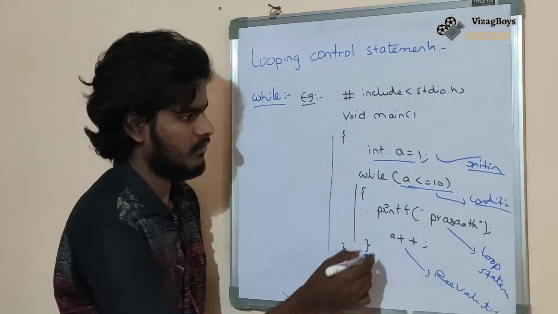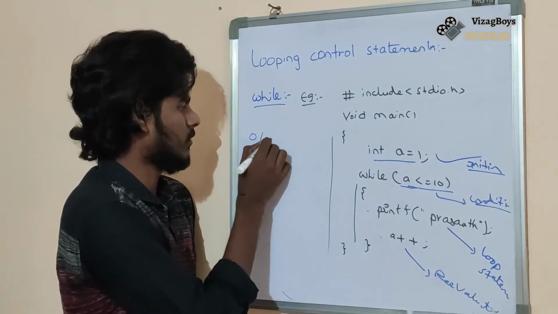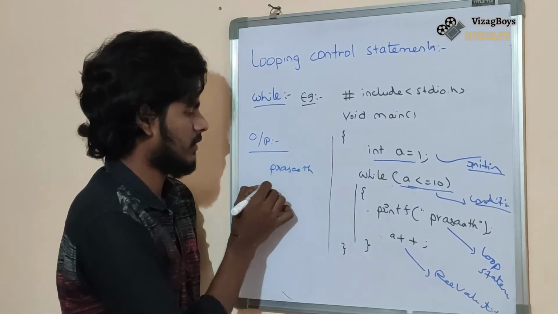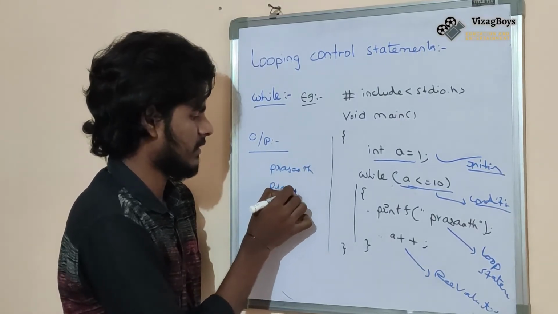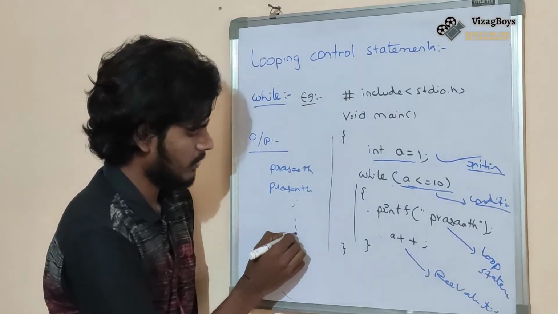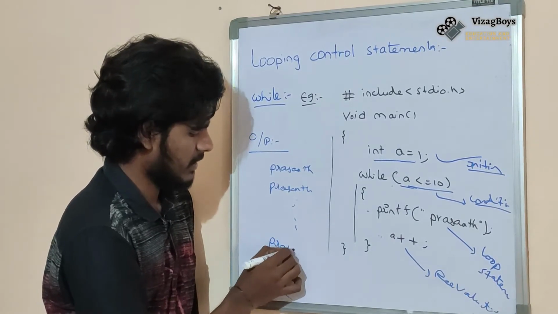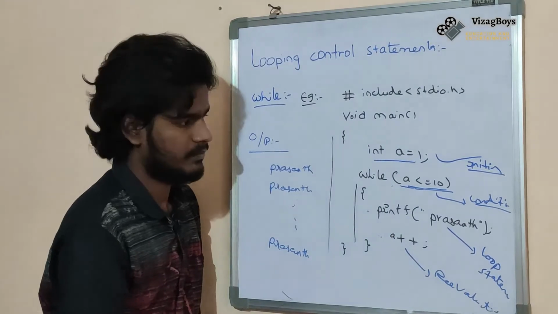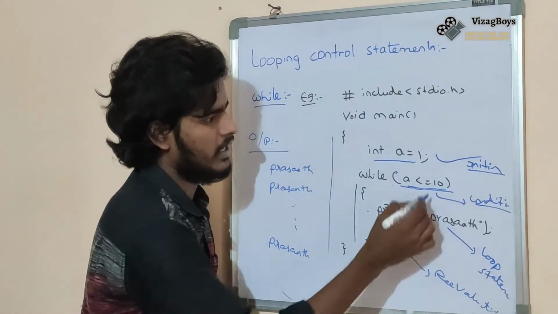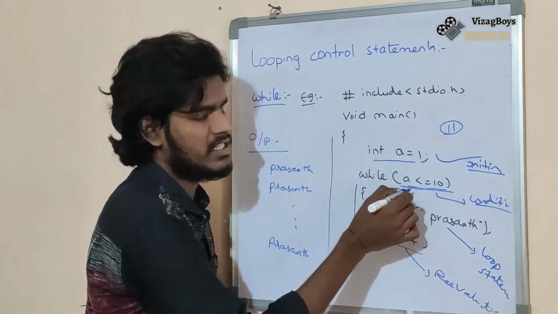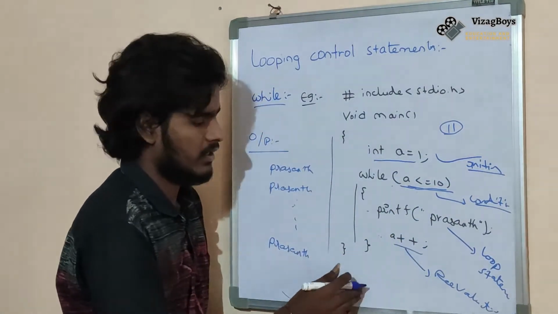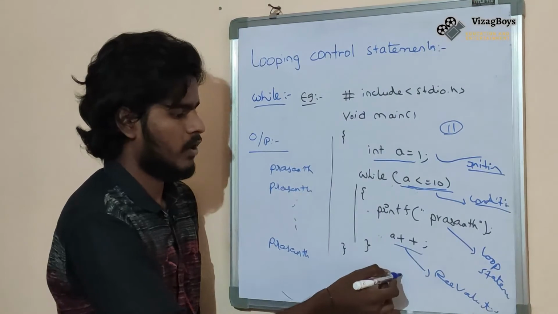What is the output? Prashant, Prashant, and so on. How many times does Prashant print? 10 times. After 10 times, what is the value of a? The value of a will be 11. The condition is dissatisfied, so it will go to the next statements. There is no next statement, so the program will be terminated.